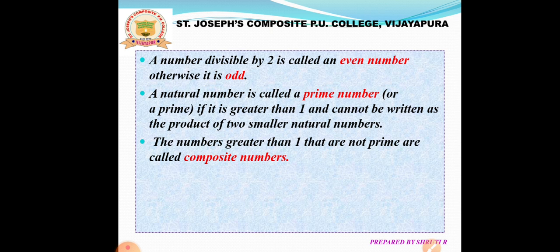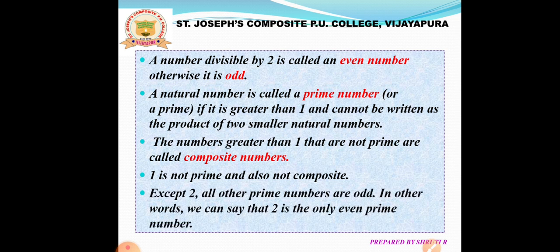By the definition of prime number and composite number, we have some results. They are: 1 is not a prime and also not a composite number. 2 is the only even prime number. Except 2, all other prime numbers are odd numbers. And there are 25 prime numbers between 1 and 100.